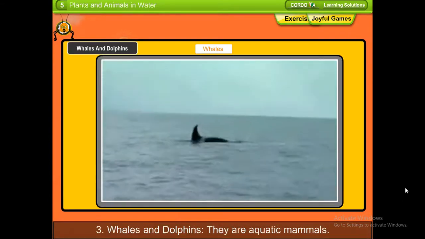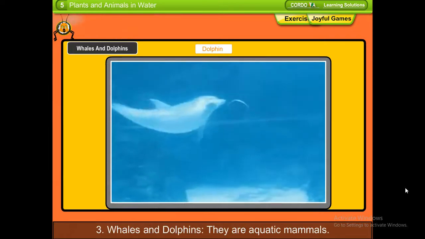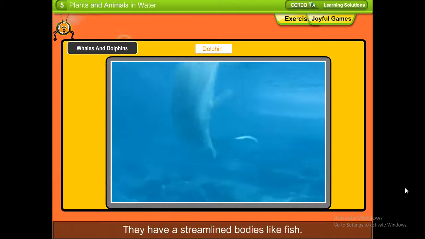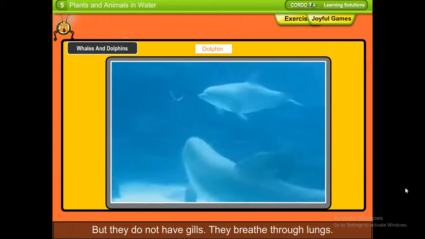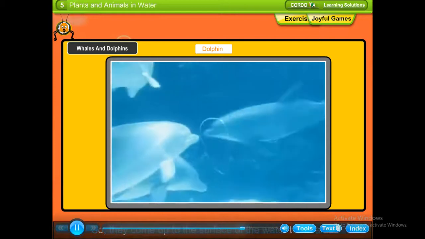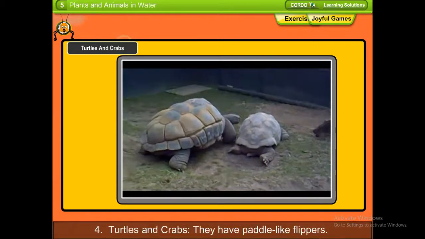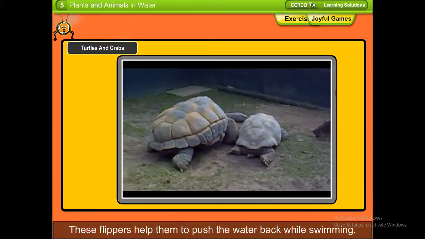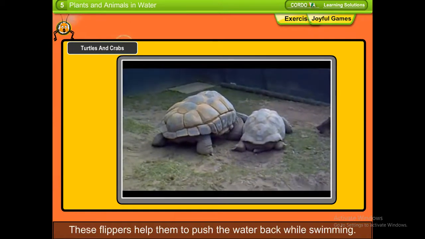3. Whales and dolphins. They are aquatic mammals. They have a streamlined body like fish. But they do not have gills. They breathe through lungs. So, they come up to the surface of the water to breathe. 4. Turtles and crabs. They have paddle-like flippers. These flippers help them to push the water back while swimming.